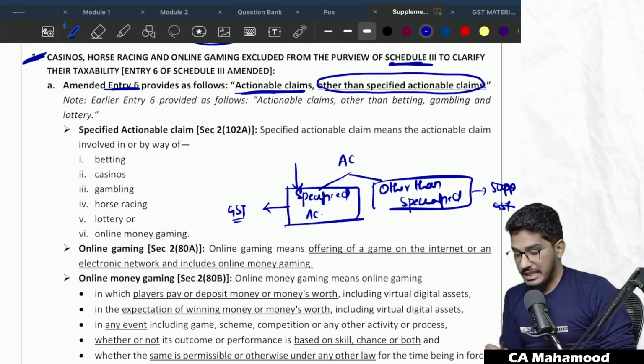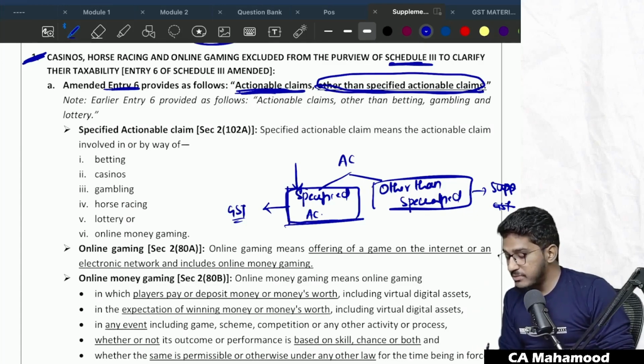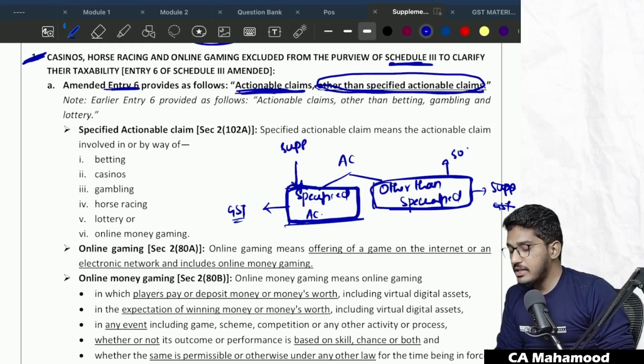On these specified actionable claims, GST will be levied and collected. Clear? So the amended entry number 6 of Schedule 3 says actionable claims other than specified actionable claims, which means specified actionable claims will come under GST purview and will be treated as supply. Apart from specified actionable claims, whatever other actionable claims are there are neither treated as supply of services nor supply of goods.